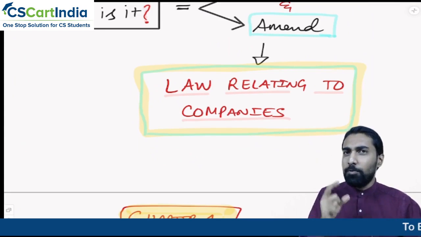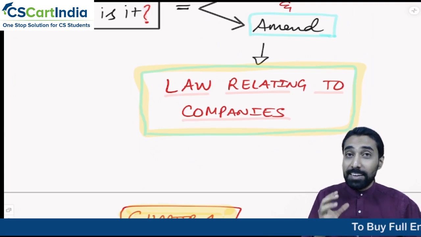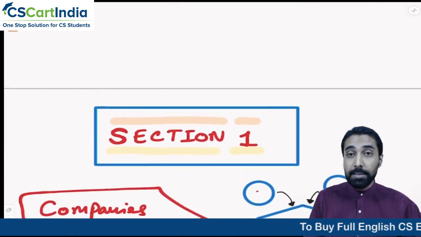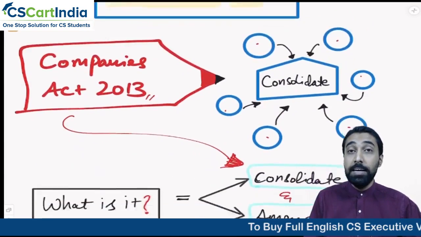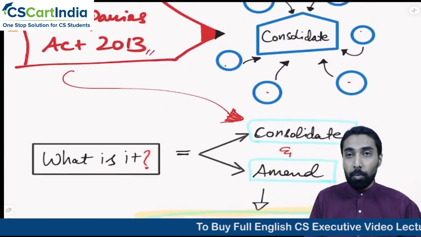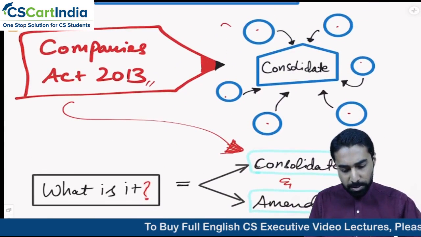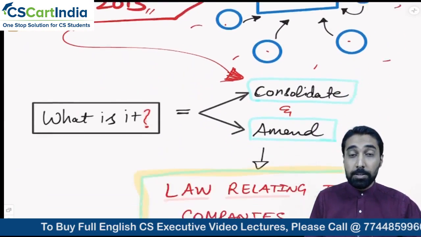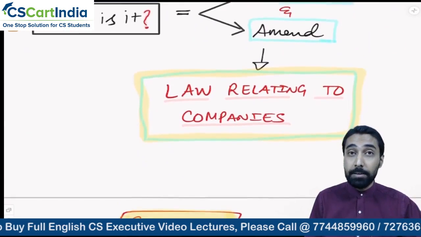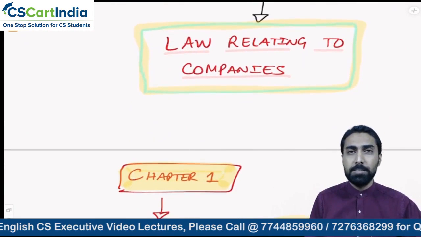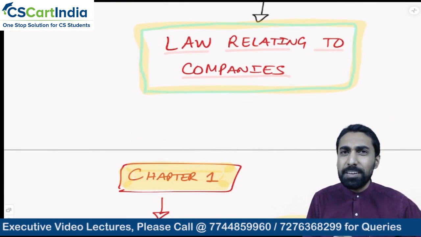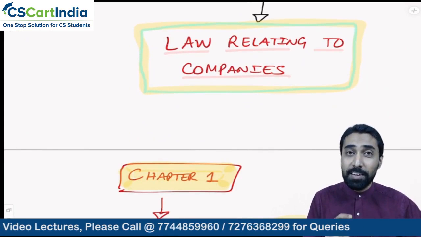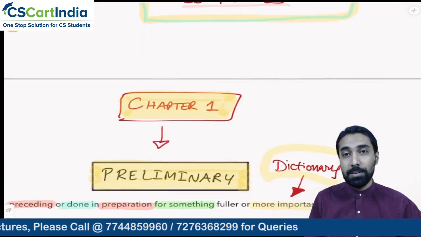For that, you need one core law, and that is the Companies Act. So what is the Companies Act? As you can see, section 1 says that it is an act to consolidate what? The different laws relating to company law, we are consolidating. Consolidate and amend the law relating to companies. All the laws relating to companies we are consolidating and amending, and that is the Companies Act of 2013.